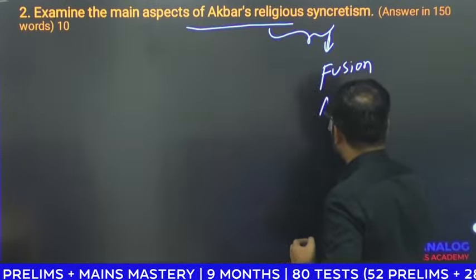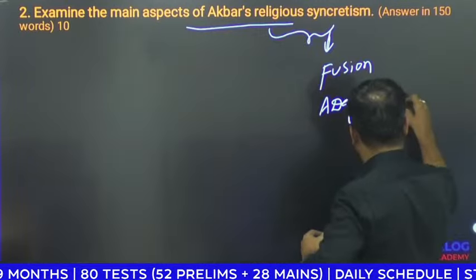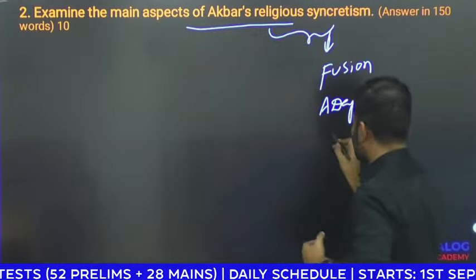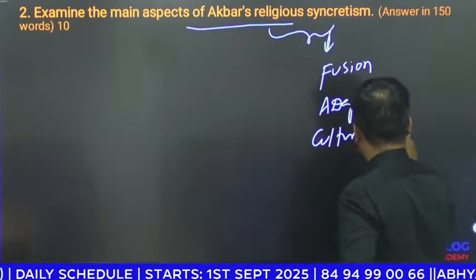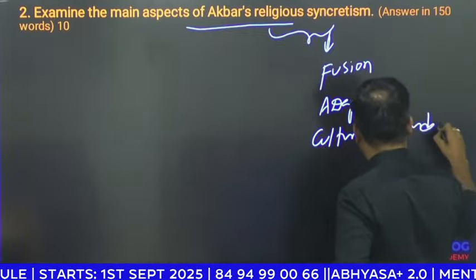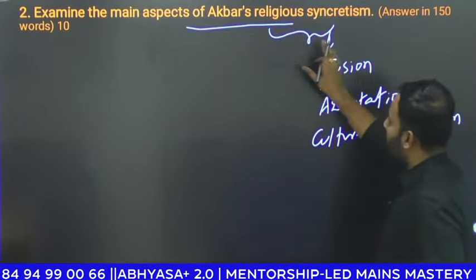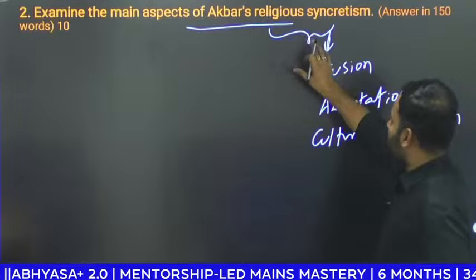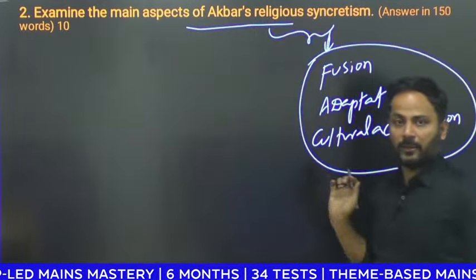Syncretism means adaptation. Syncretism means cultural accommodation. So you must write about Akbar's religious policy by touching these three aspects.